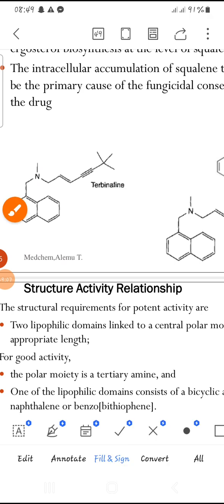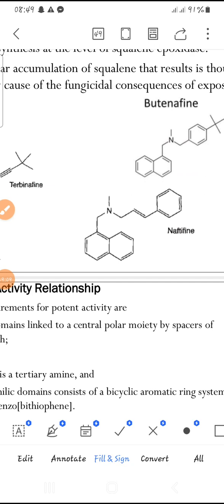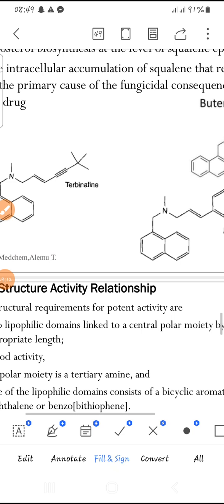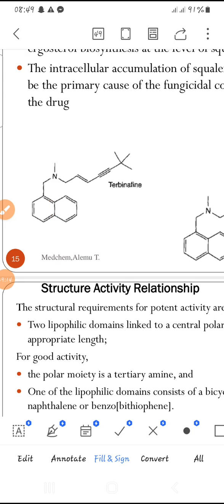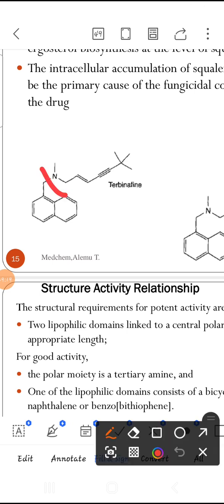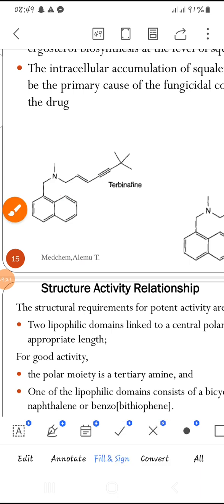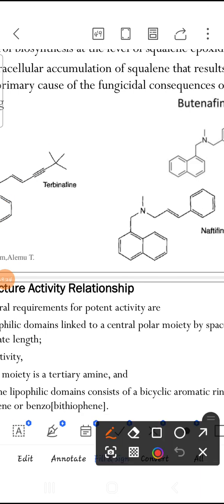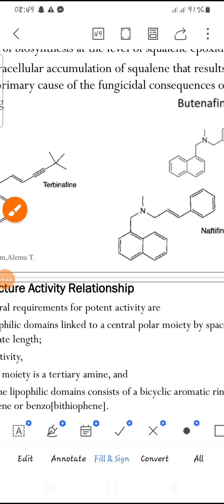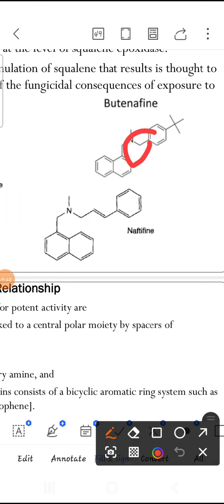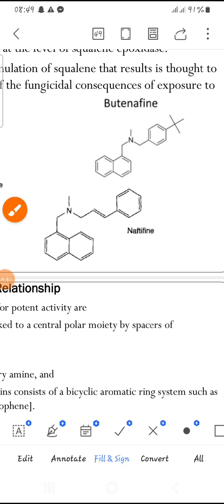In the structure activity relationship of these allylamine compounds, number one, the tertiary amine group is very important. Here we have a tertiary amine group. Here also we have a tertiary amine group. These tertiary amine groups are very important for penetration, for directing a drug to the site of action. Very important, mainly tertiary amines.